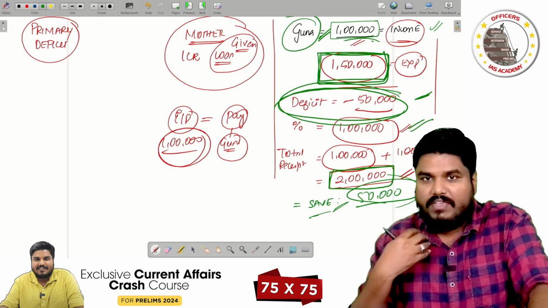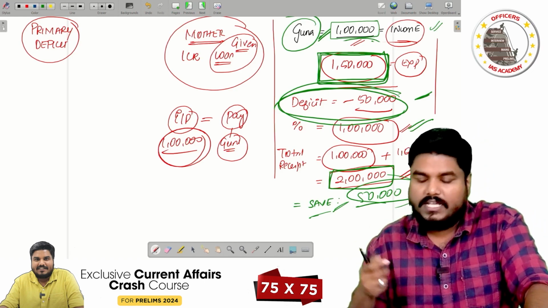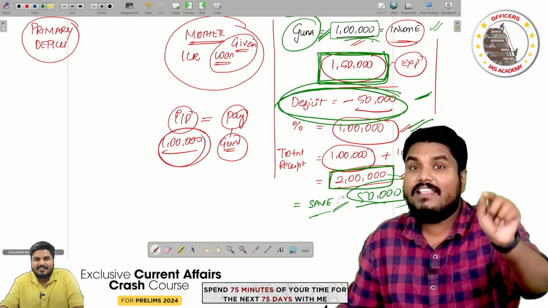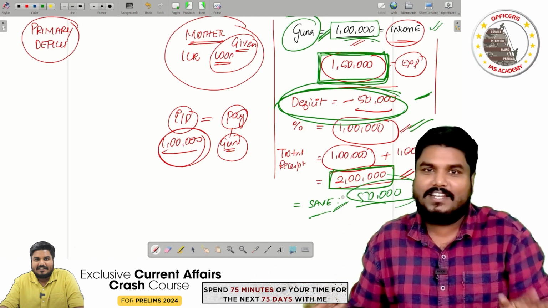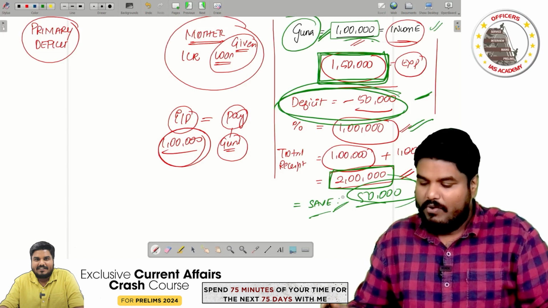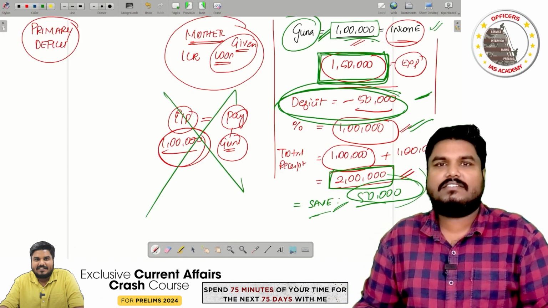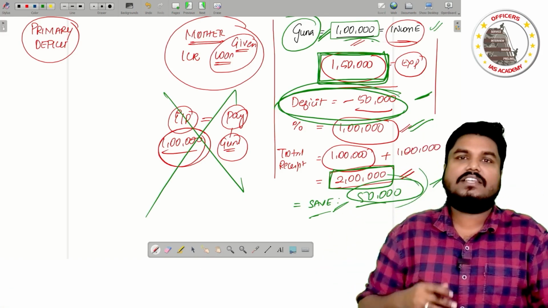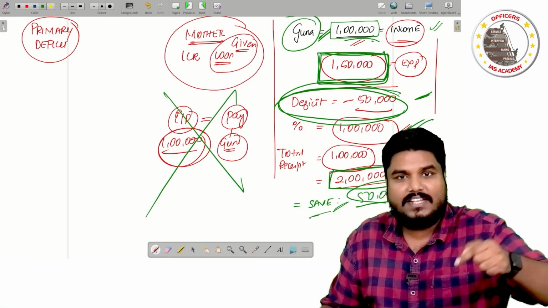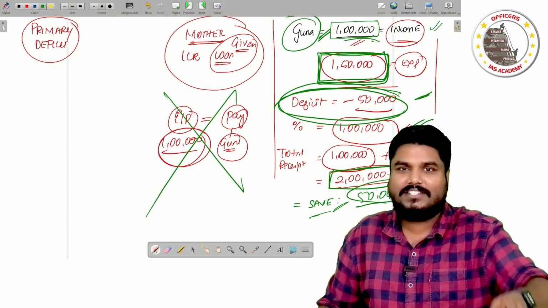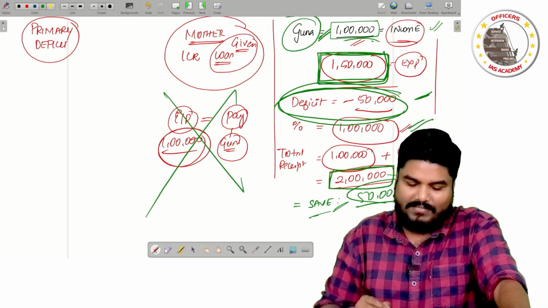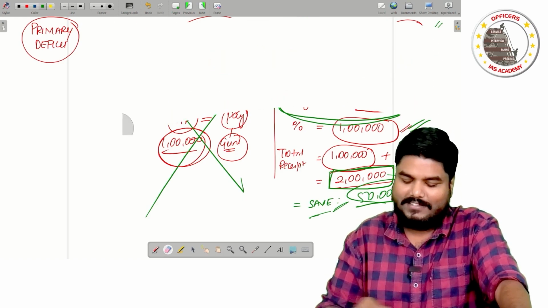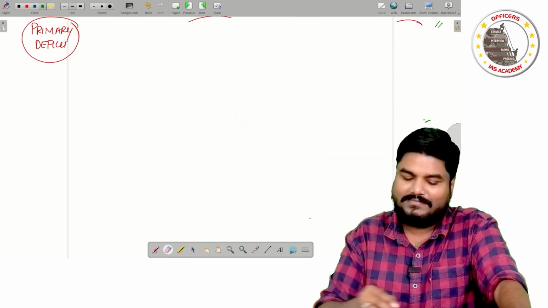So if we want to know the current fiscal imbalances of Guna, we should not take the interest part into consideration. Yes or no? Whether interest received or interest to be paid, don't take that into consideration. And then calculate Guna's finances. That will be correct. Apply the same logic for the government as well. Then you will get the primary deficit.